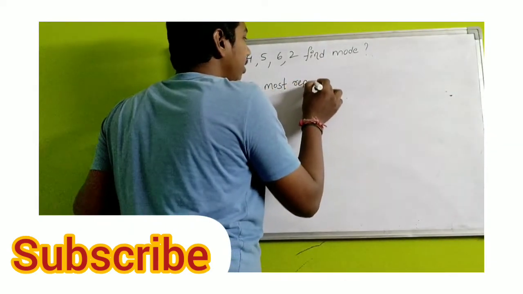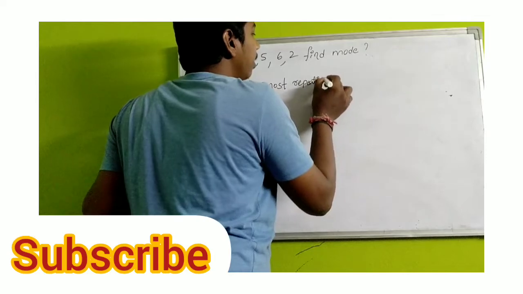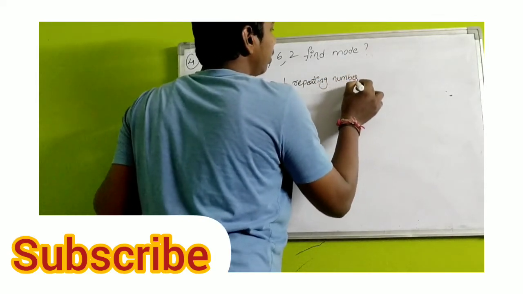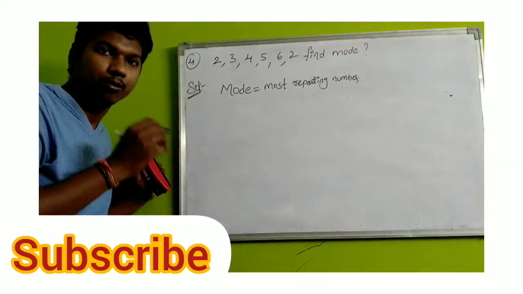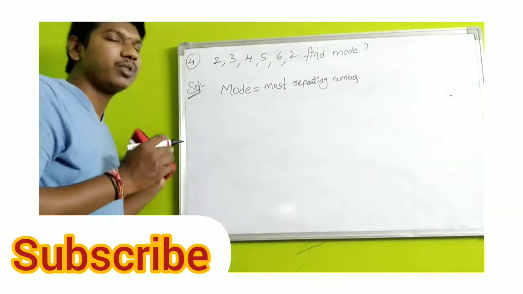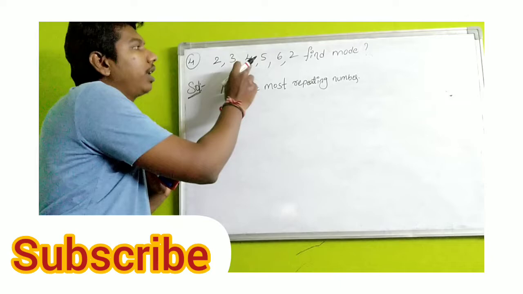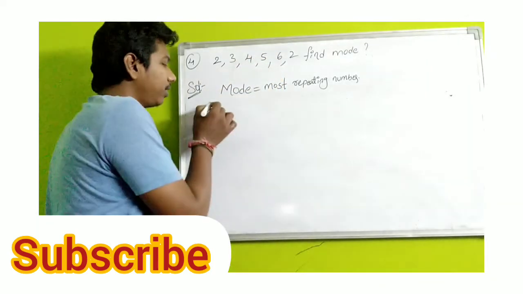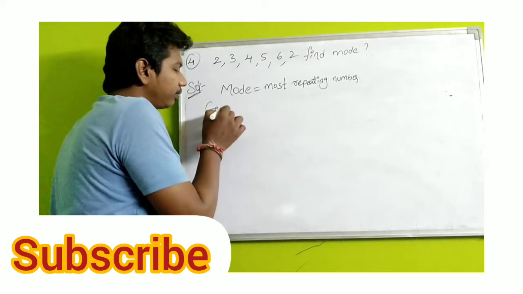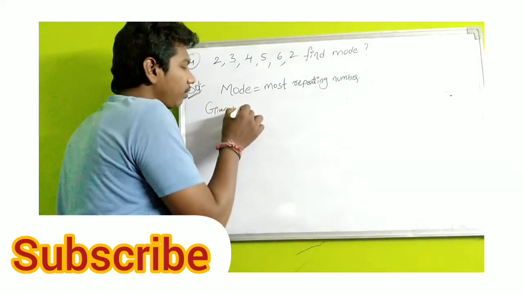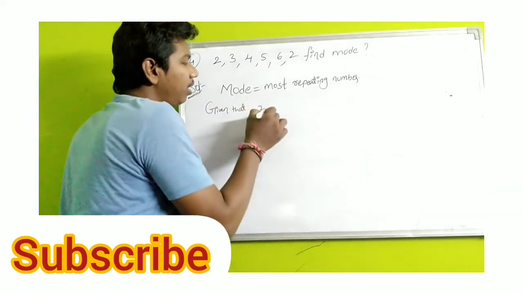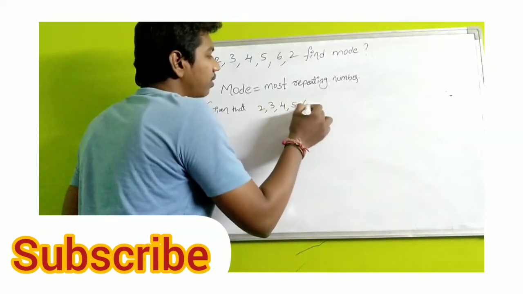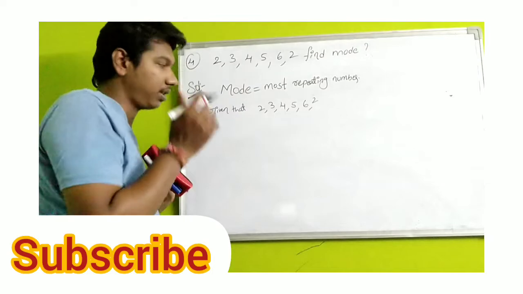Here, mode is equal to the most repeating number, okay students. Observe carefully: 1, 2, 3, 4, 5, 6, total 6 observations are there. I am writing it first. Given that the numbers are 2, 3, 4, 5, 6, 2. These are the observations.